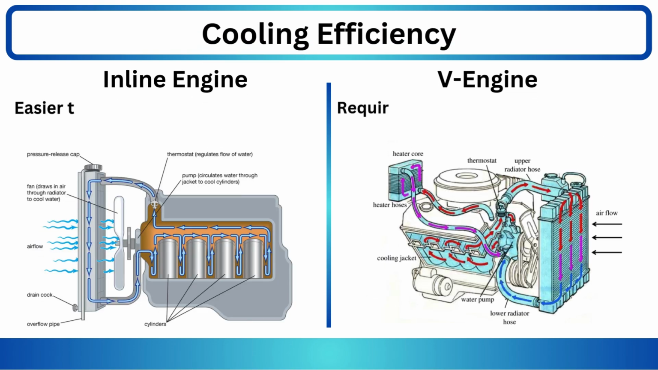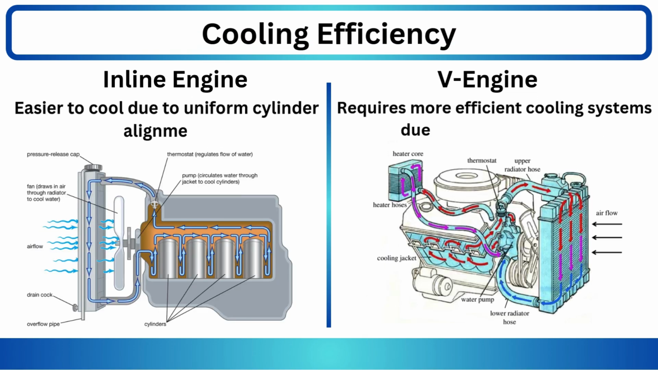Step 7. Cooling efficiency. Inline engine, easier to cool due to uniform cylinder alignment. V engine, requires more efficient cooling systems due to compact design.